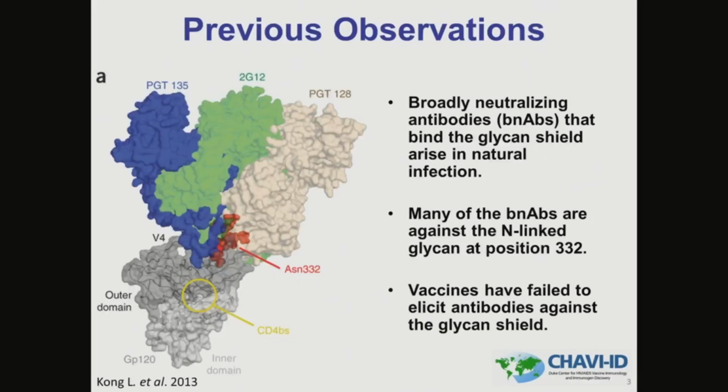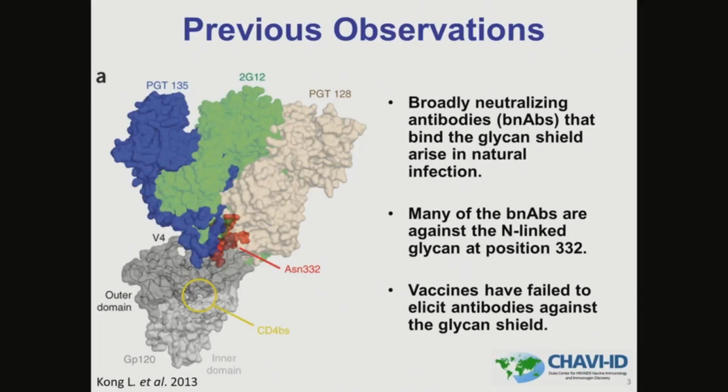There are several families of broadly neutralizing antibodies, or bnAbs, known that bind the glycan shield alone or in combination with the surrounding protein. Three of them are shown here on the left, with PGT135, shown here in blue, and PGT128, shown here in tan, making both protein and glycan contacts. 2G12, shown here in green, makes contacts with only the glycan alone. Interestingly, all three of these antibodies make contacts with the asparagine N-linked glycan, shown here in red, at position 332. These antibodies have substantial breadth and potency, which makes them of interest for vaccine design.